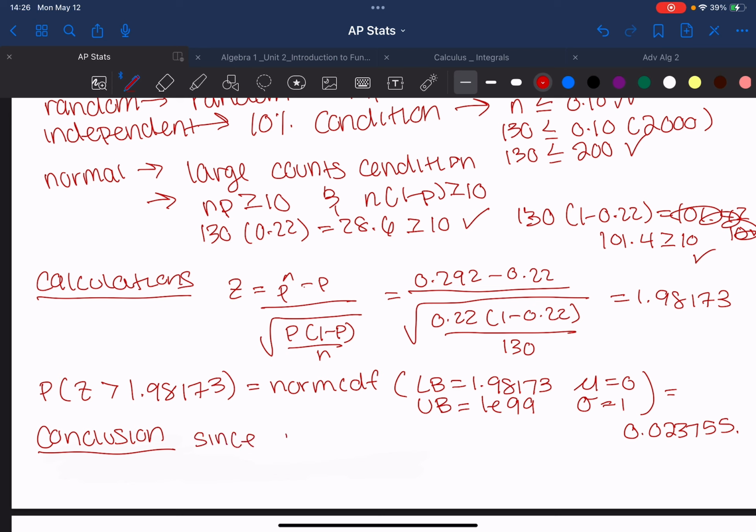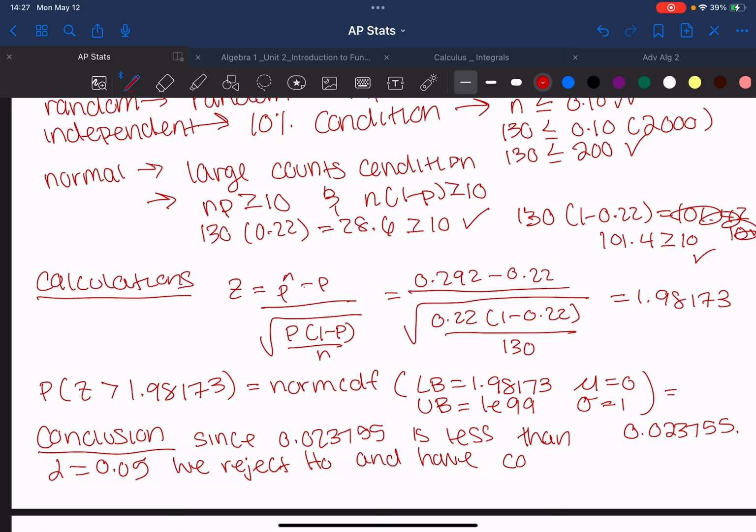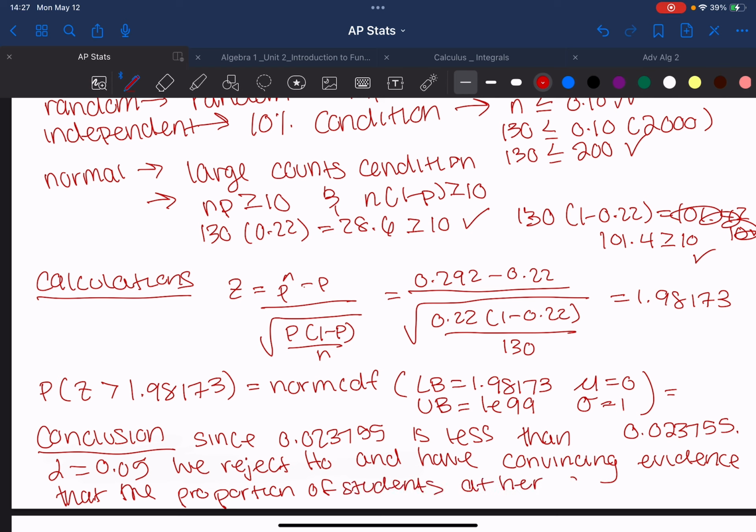Since 0.023755 is less than alpha equal to 0.05, we reject the null hypothesis and have convincing evidence that the proportion of students at her school is greater than her country.